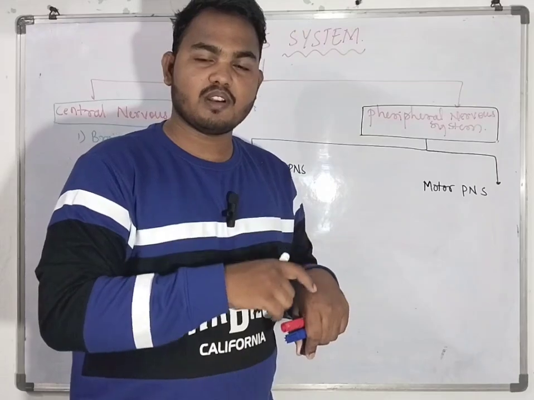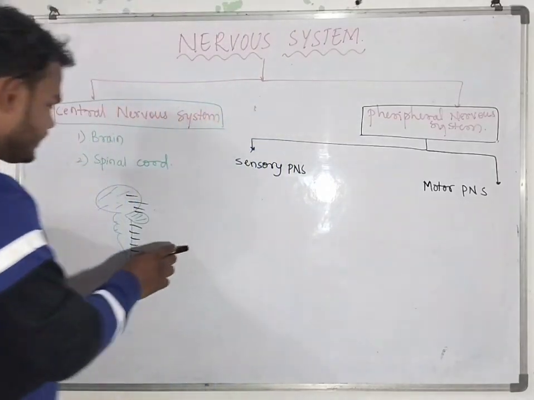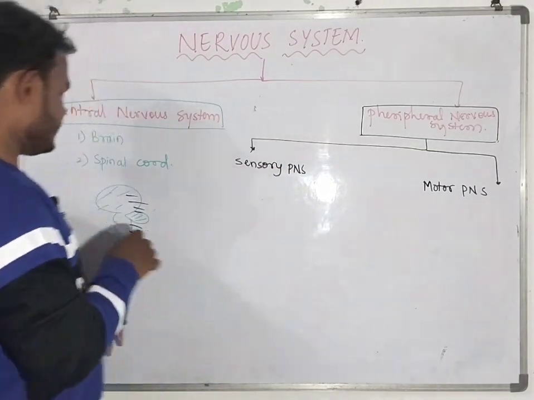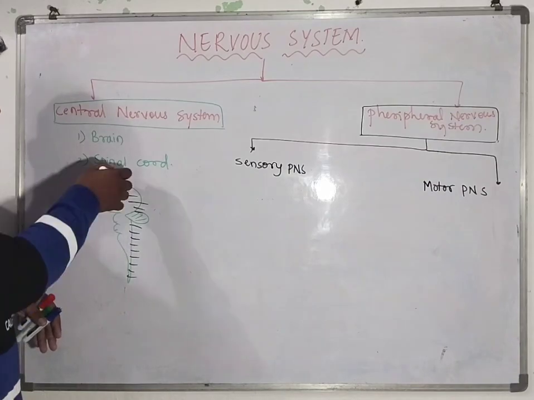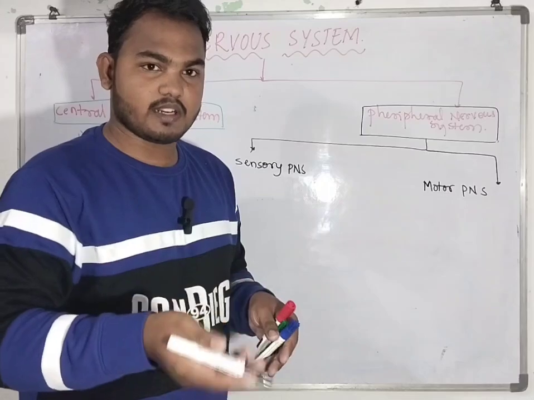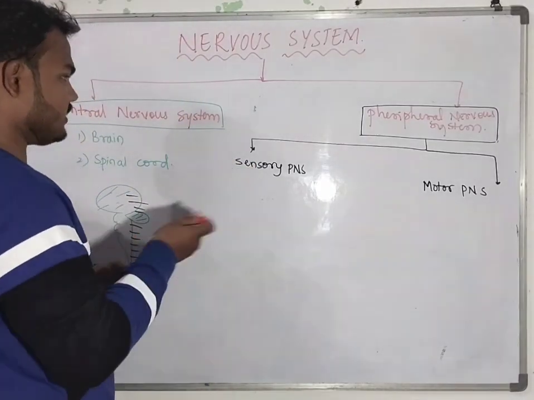Whenever there is a touch sensation on my skin, the sensory nerves take the information to the spinal cord and eventually to the brain, and then there is a motor response.